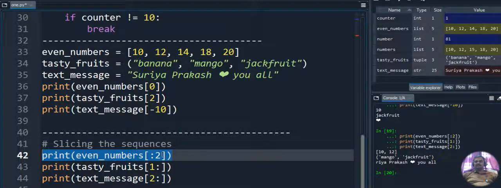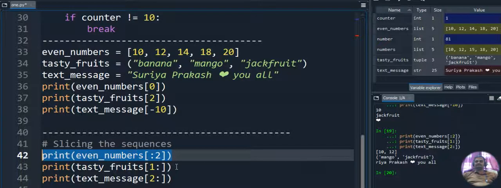Okay, if you are giving 3, then 0, 1, 2 will be displayed as output. So :2 means all the positions before 2 will be retrieved and displayed as output. Before 2 we are having 0 and 1 position, the 0 position is 10 and the 1 position is 12, both will be displayed as output here.